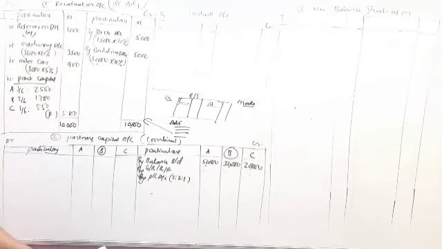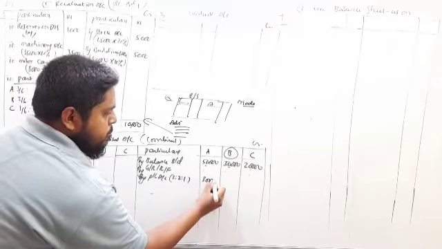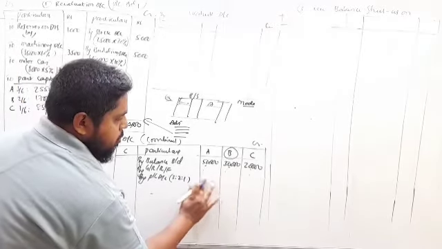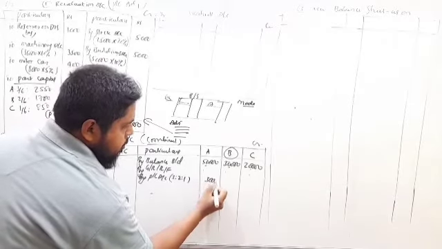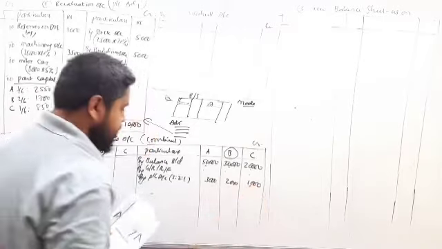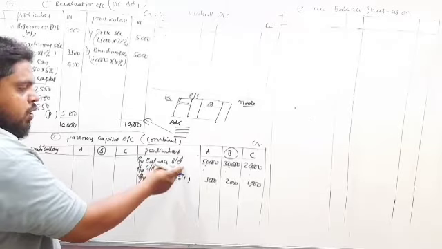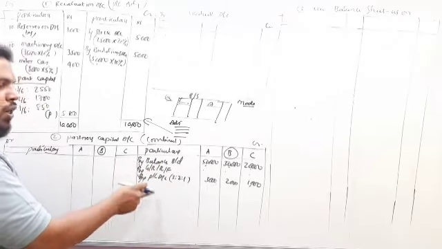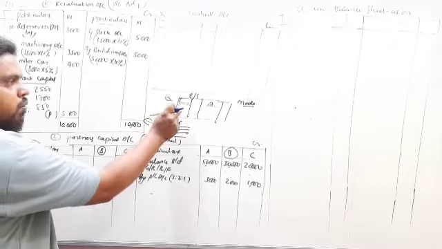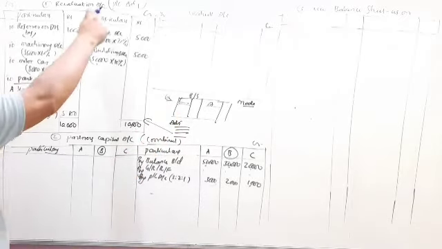So 6,000 into 3/6, 3,000; 2,000; 1,000. First, these three entries we have to record which are given in the old balance sheet. Next, come to the revaluation account.